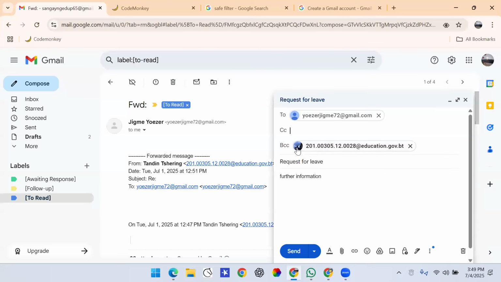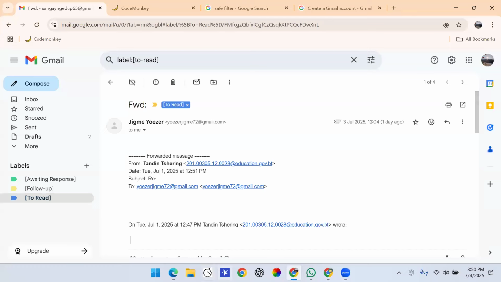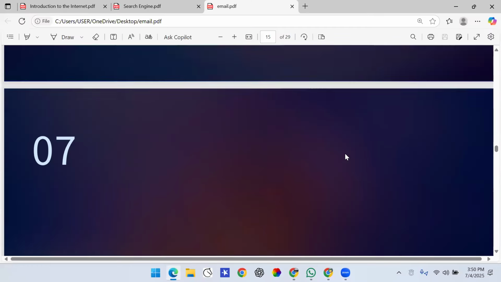So this is the difference between BCC and CC. I hope you understood. CC means you can send it to multiple people, and they will know about the other people that I've sent it to. But when it comes to BCC, they will not know. It's a secret. So this is the difference between CC and BCC in email, and this is how you can send it.